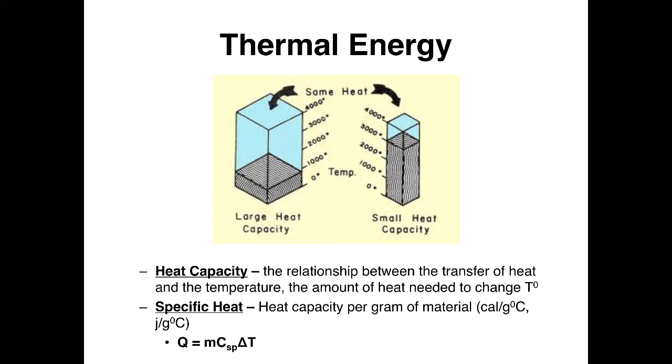So the heat of any object is the mass of that object times its specific heat times the change in temperature of that object. So the amount of temperature change that occurs with any given amount of heat will be represented by the amount Q.